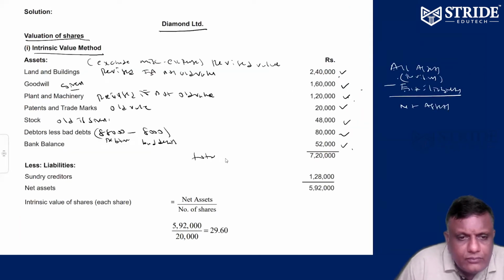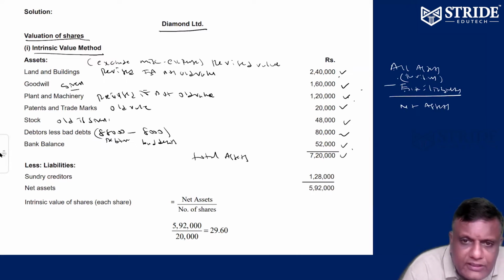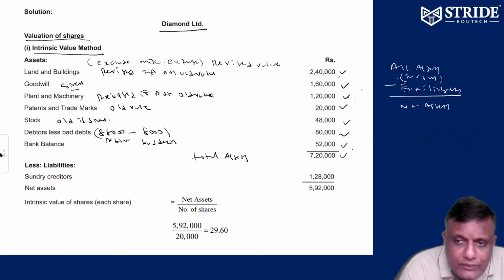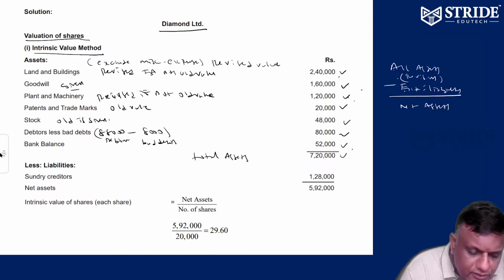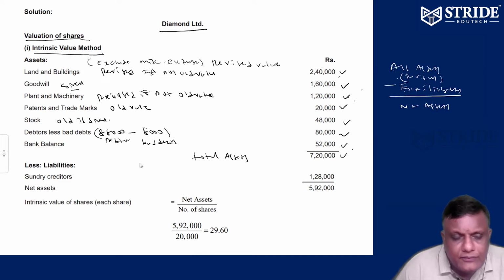So anyway, total assets, please check it out. Please take the revised value if given, otherwise the old value. So 2,40,000 revised value of land, 1,60,000 value of set, 1,20,000 revised value of plant, plus 20,000 old value of patent, plus 48,000 old stock value, plus 80,000, plus 52,000, is going to be 7,20,000.